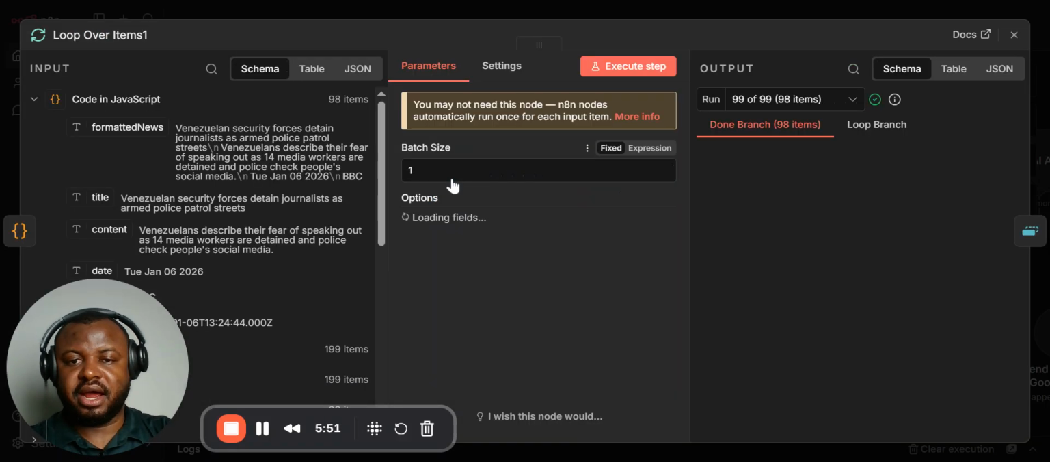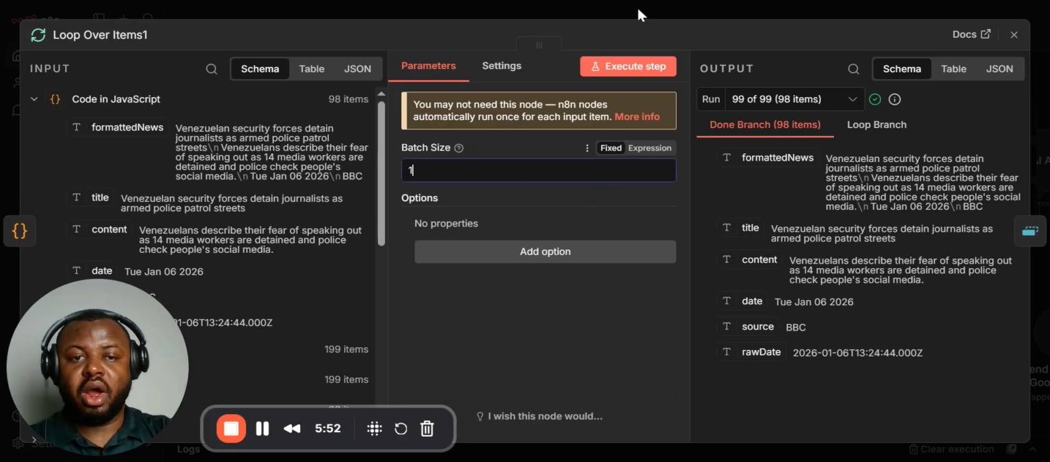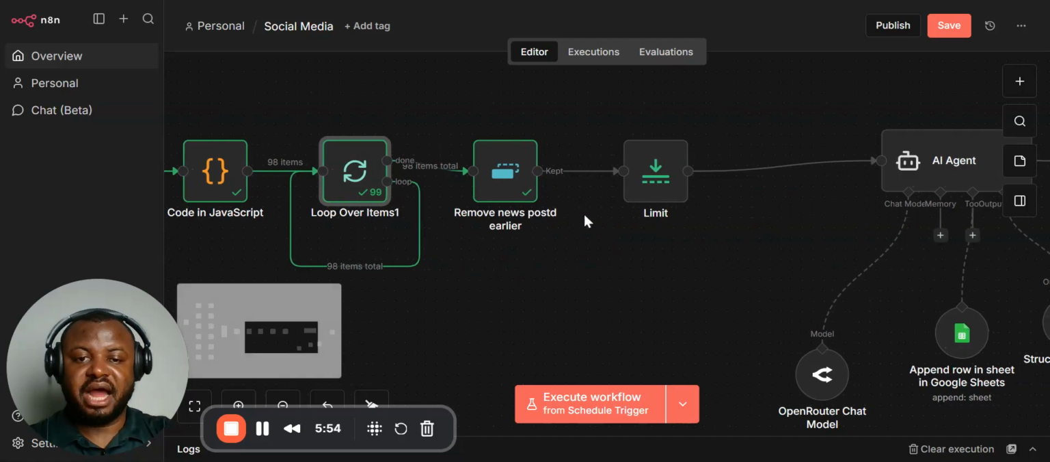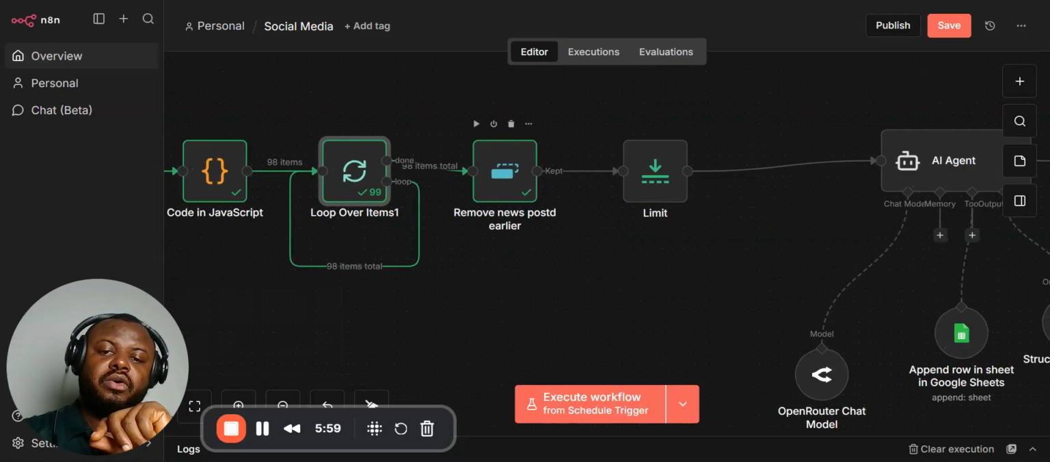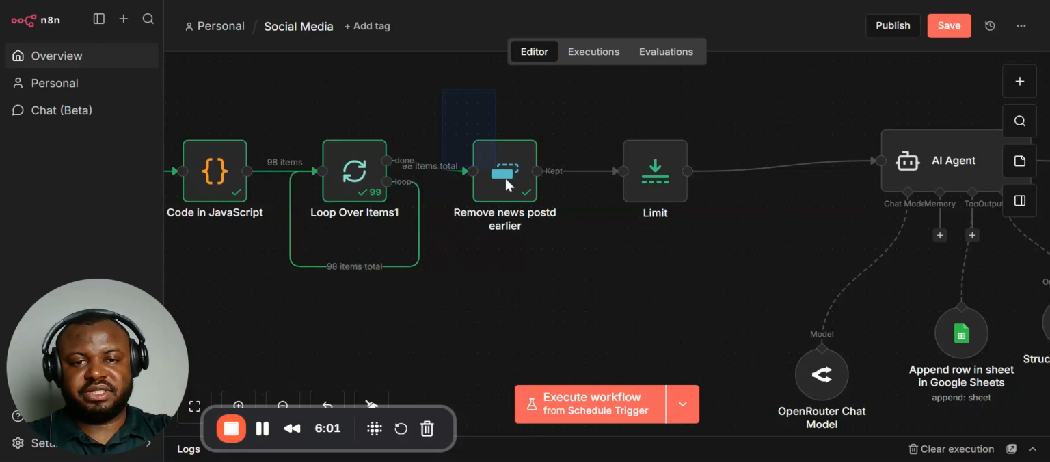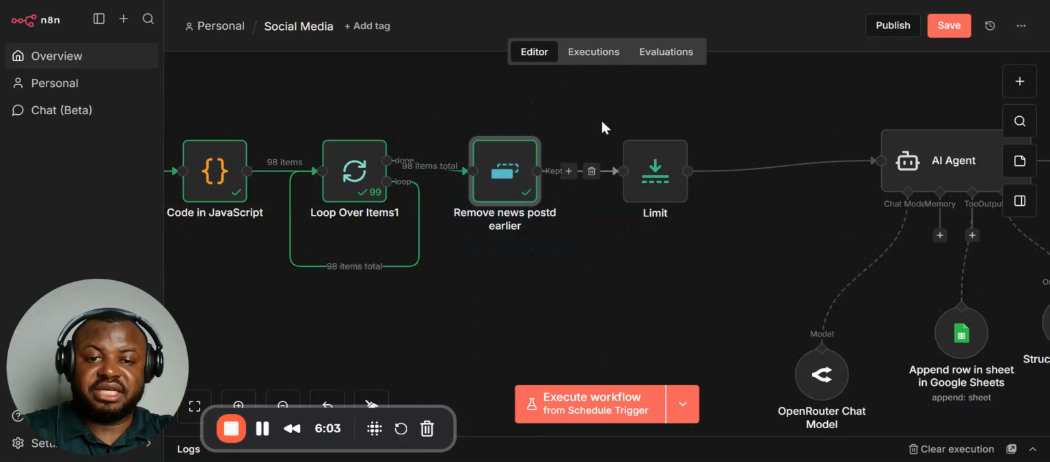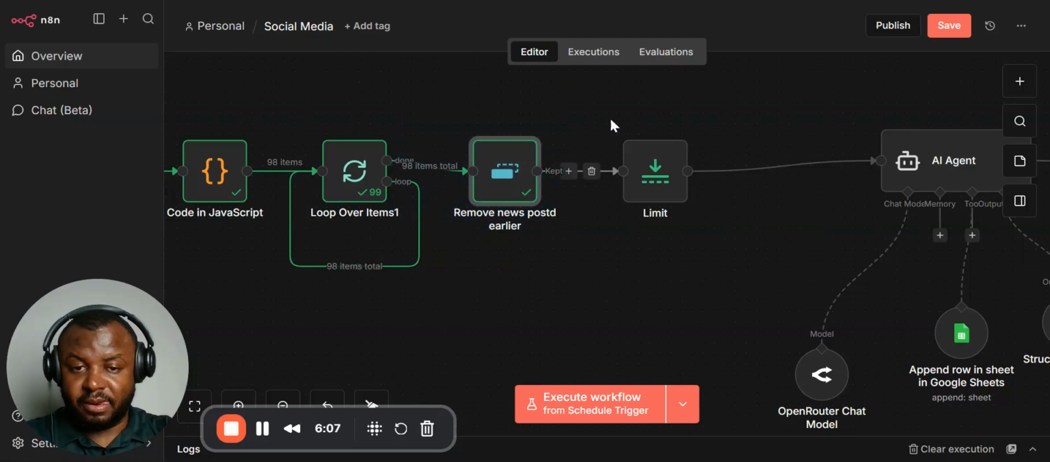Look at it here. It processes one after the other, right? And removes news posted earlier on. Now you can see that the workflow has stopped here. The reason it stopped is this. All these news items, I just ran it a few minutes ago, and all these news items passed through here.